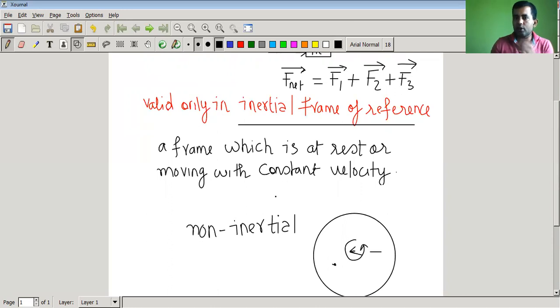So Newton's first law gives you the idea of inertial frame of reference, and Newton's second and third laws can only be applied in an inertial frame of reference. Fine. Now, we have done the outline of this idea. We'll solve some questions in the next video regarding Newton's second law of motion. Thank you.